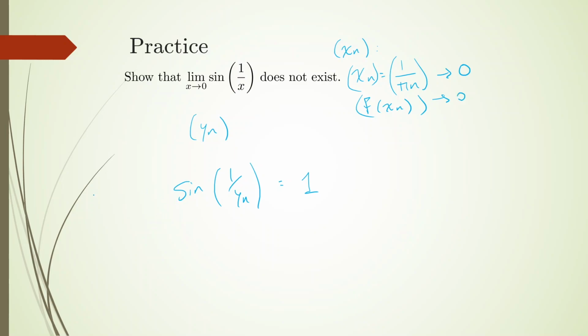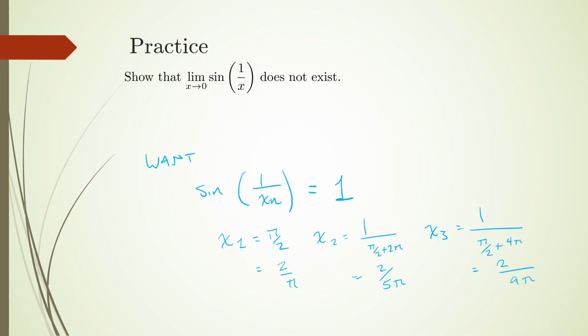My goal here is to make f of y sub n, this sequence, always be equal to 1. I gave this quite a bit of thought, because initially I had made this crazy piecewise function where I used mod 4. But there's actually a nice way to always have this be the case. So writing out what I want: I want the sine of the reciprocal of my sequence to always be equal to 1, just to try to get two different image sequence convergence values.